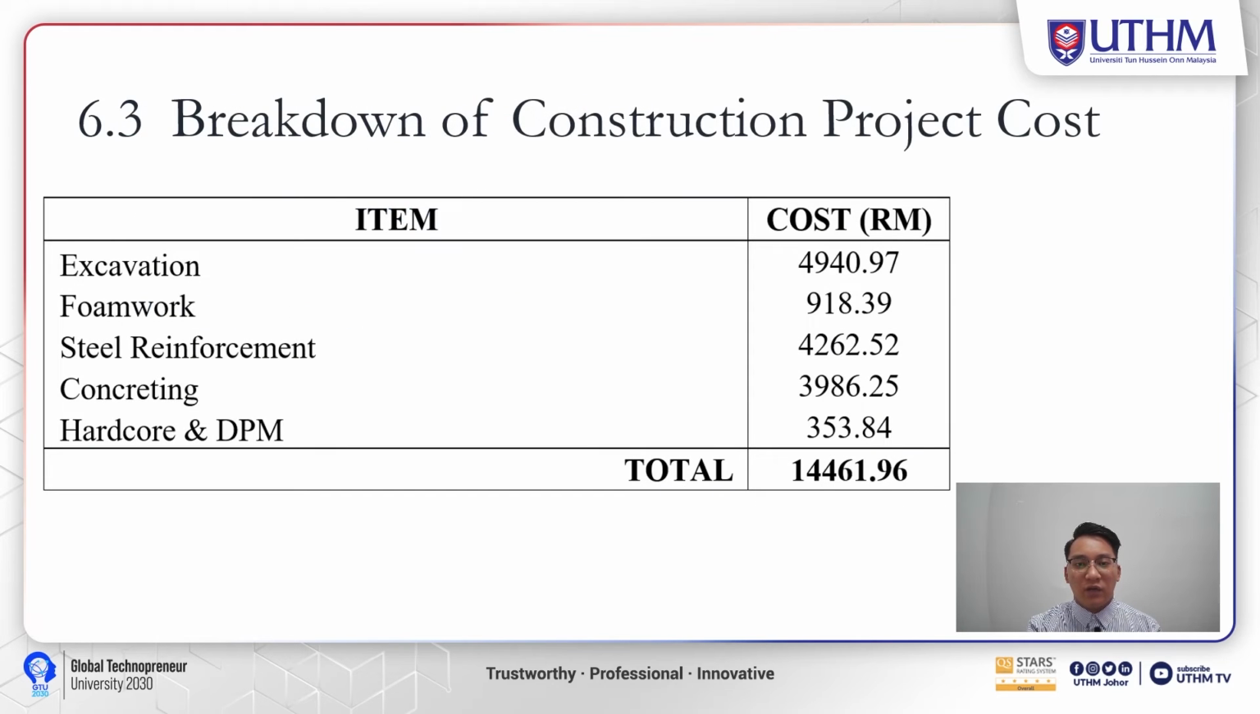Next is the breakdown of construction project cost. For excavation, the cost is 4,940 ringgit and 97 cents. Formwork, 918 ringgit 39 cents. Steel reinforcement, 4,262 ringgit and 52 cents. Concreting, 3,986 ringgit 25 cents. And hardcore and DPM is 353 ringgit and 84 cents, and the total cost is 14,461 ringgit 96 cents.